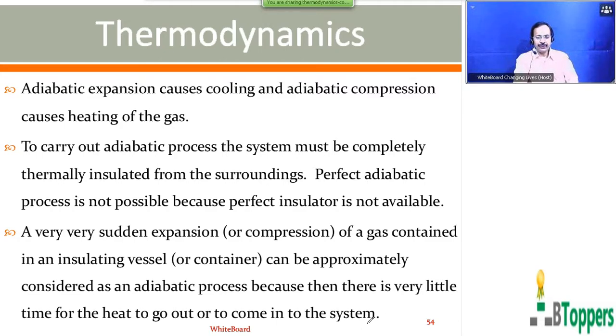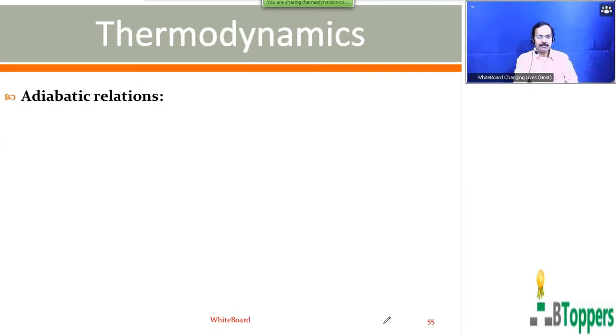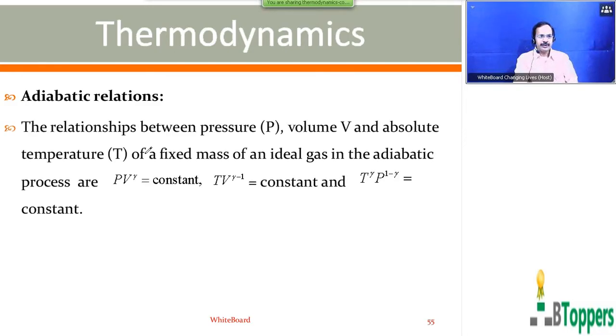I'm going to show the continuation to this, that is, the adiabatic relations. The relationships between pressure P, volume V, and absolute temperature T of a fixed mass of an ideal gas in the adiabatic process are: PV^gamma equals constant. This is the relation between pressure and volume. The relation between absolute temperature and volume of the gas in the adiabatic process is TV^(gamma minus 1) equals constant. The relation between temperature and pressure of the gas in the adiabatic process is T^gamma times P^(1 minus gamma) equals constant.